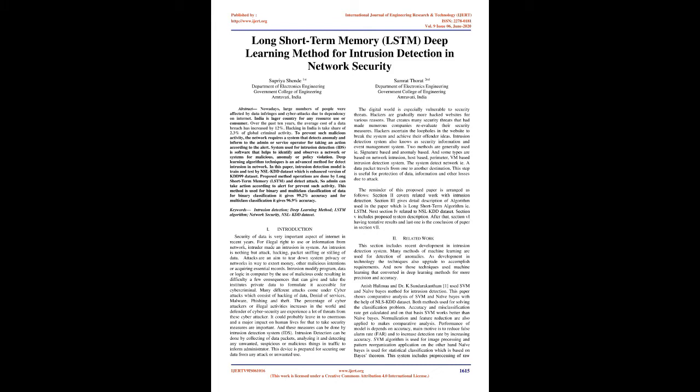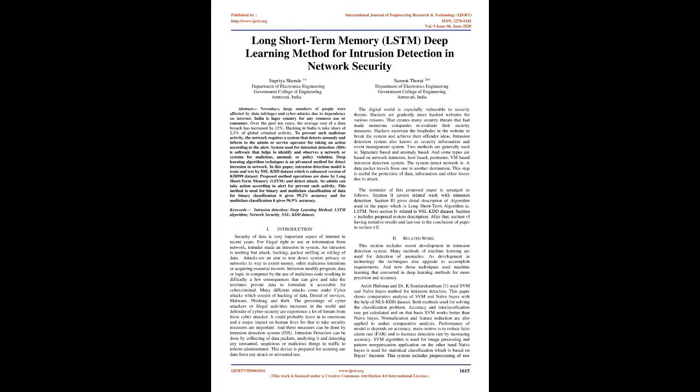This method is used for binary and multi-class classification of data. For binary classification it gives 99.2% accuracy, and for multi-class classification it gives 96.9% accuracy. Keywords: intrusion detection, deep learning method, LSTM algorithm, network security, NSL-KDD dataset.